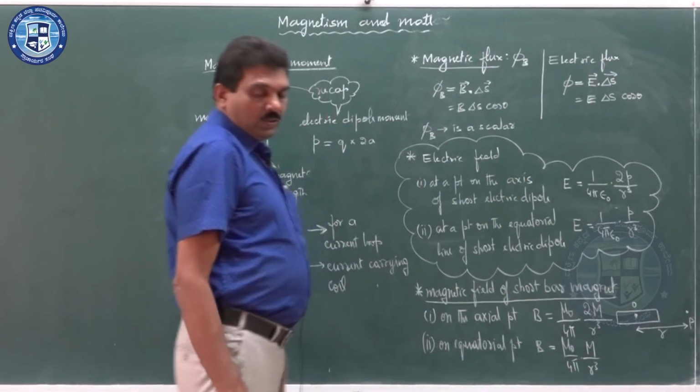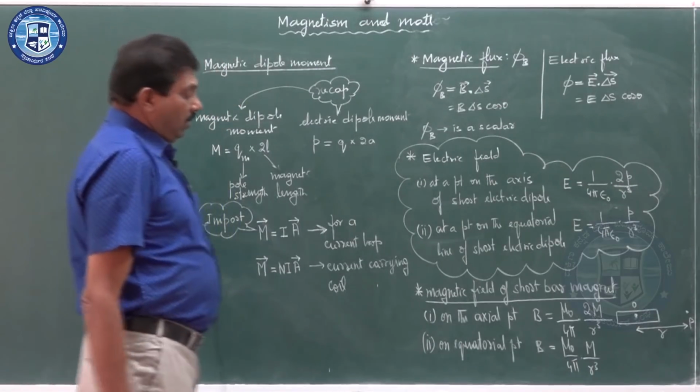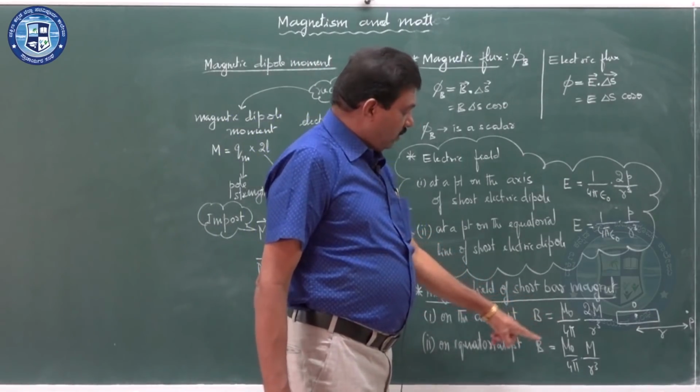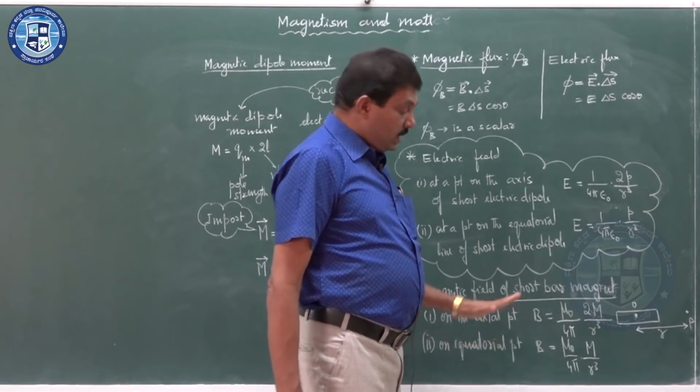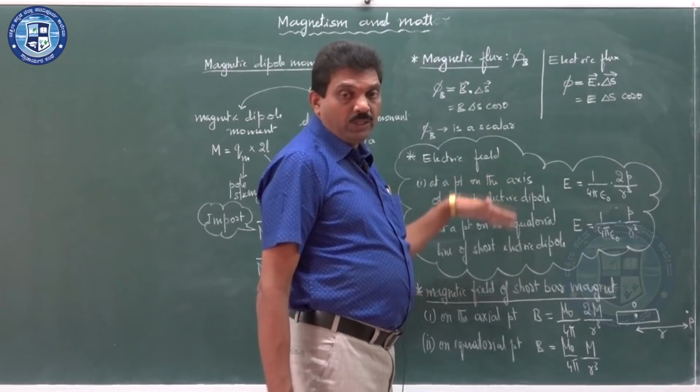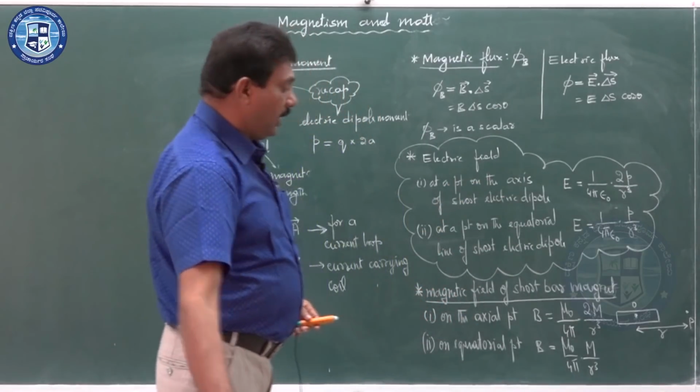We can consider these two as the formulas for the magnetic field of a short bar magnet, similar to the formulas you studied in electrostatics.